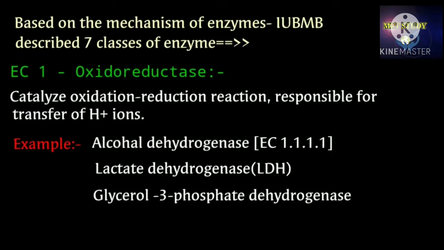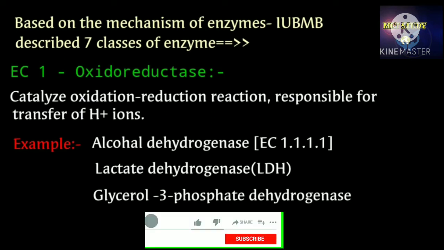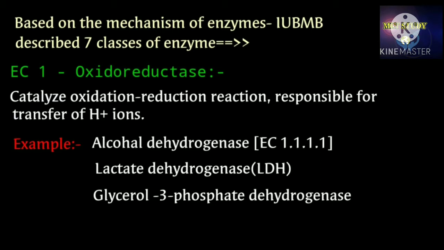Based on the mechanism of enzymes, the International Union of Biochemistry and Molecular Biology describes 7 classes of enzymes. Enzyme commission number 1. The name is oxidoreductase. Catalyze oxidation reduction reactions and responsible for transfer of H plus ions. Example, alcohol dehydrogenase. Enzyme commission number 1.1.1.1.